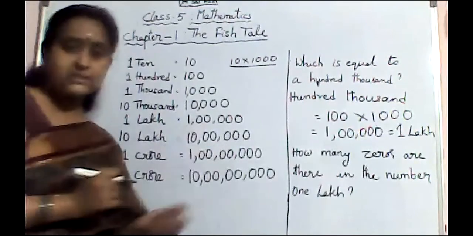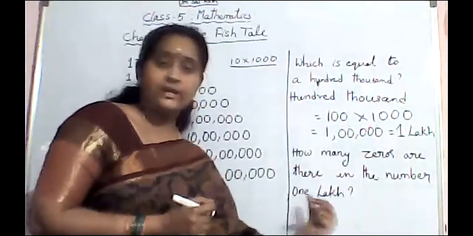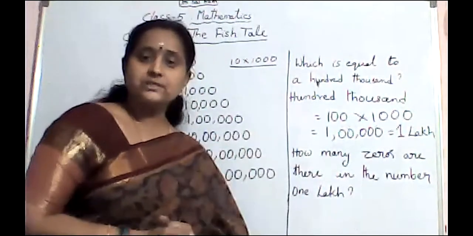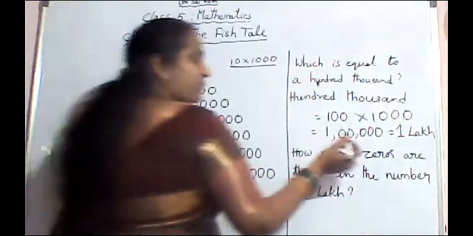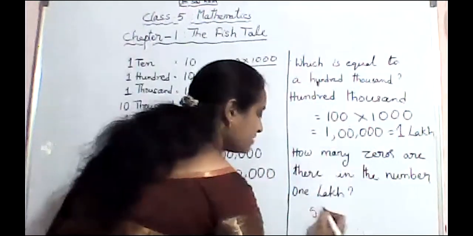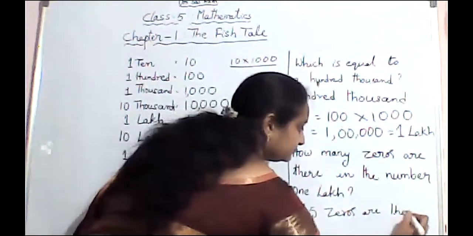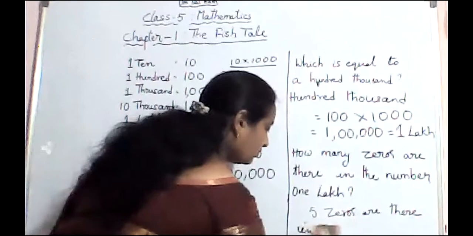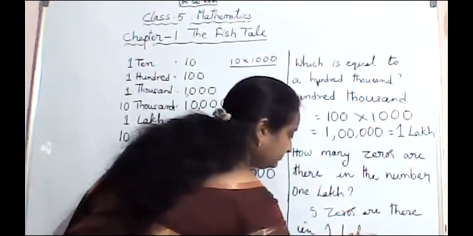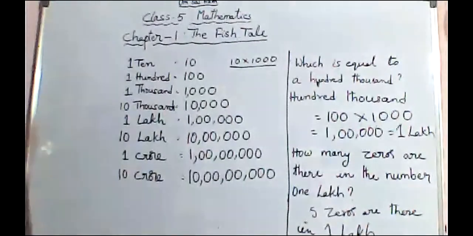Now one more question is given for us. How many zeros are there in the number 1 lakh? Let us count the zeros in 1 lakh. How many zeros do you have? 1, 2, 3, 4, 5. 5 zeros are there in 1 lakh.